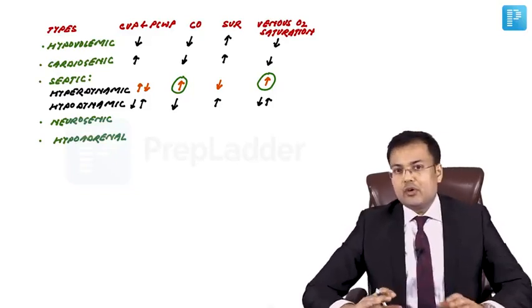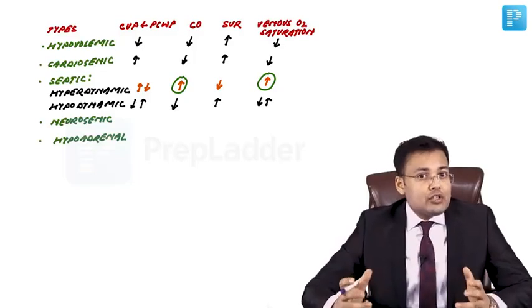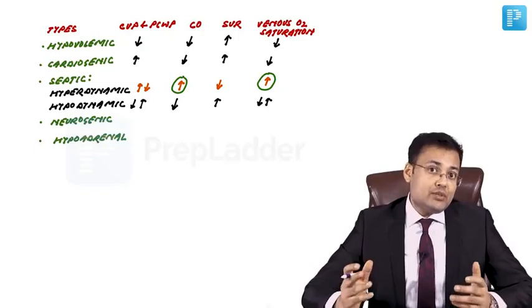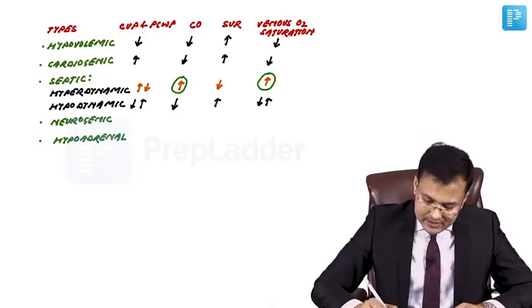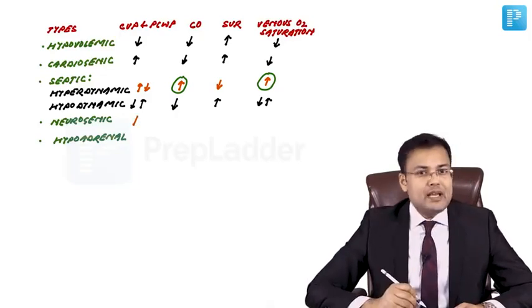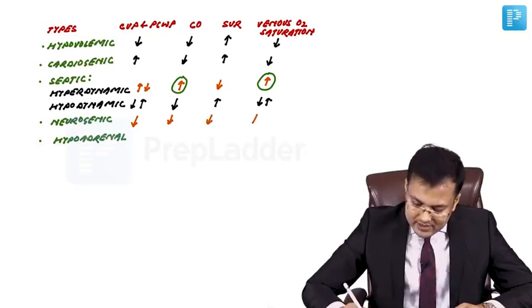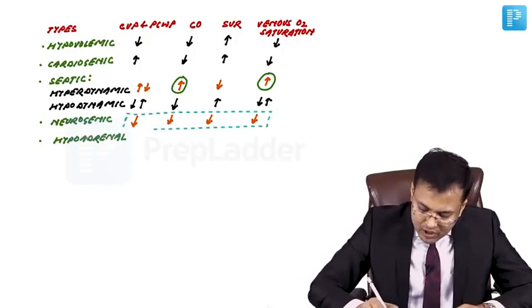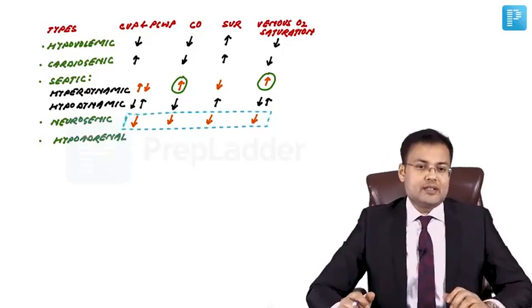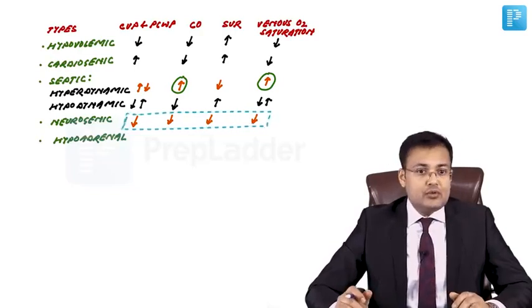Okay. Neurogenic shock. What's the problem in neurogenic shock? There is loss of sympathetic tone, and because of this loss of sympathetic tone, there is vasodilatation in both arteries and veins. And if there is vasodilatation in both arteries and veins, what happens? There is decreased CVP and pulmonary capillary wedge pressure. Obviously, there is decreased cardiac output, decreased systemic vascular resistance and decreased venous oxygen saturation. So this is the only type of shock where all parameters are decreased. Which shock? Neurogenic shock. All parameters are decreased in neurogenic shock.